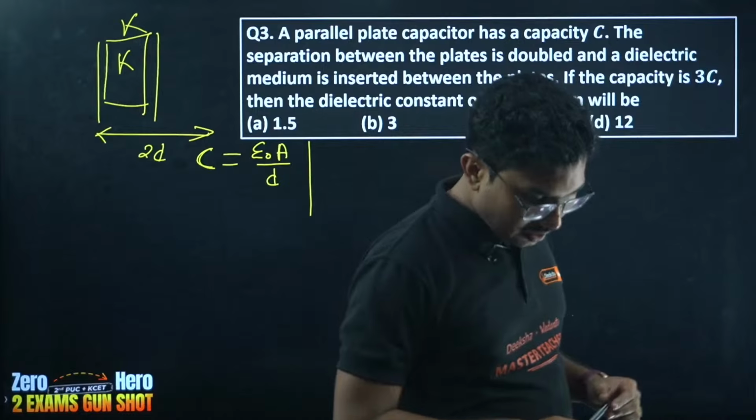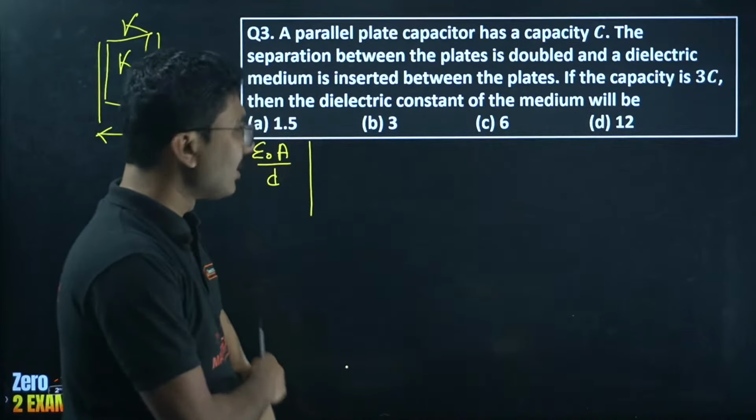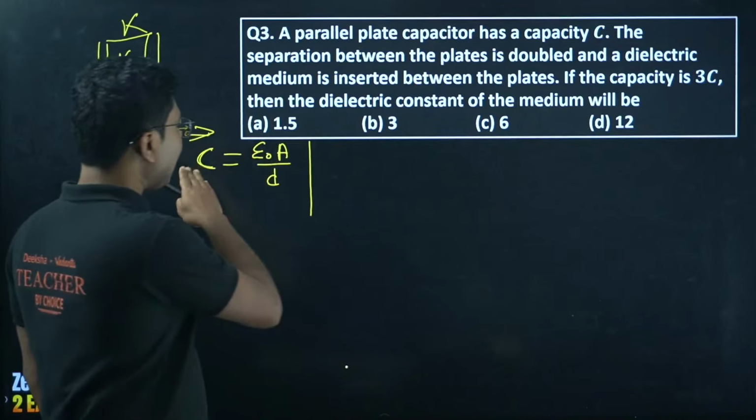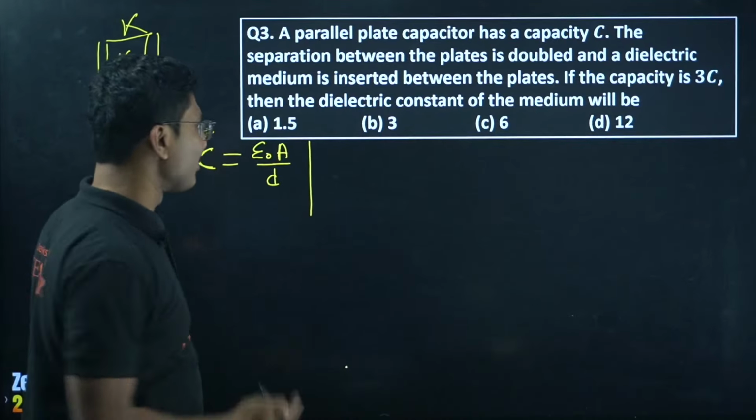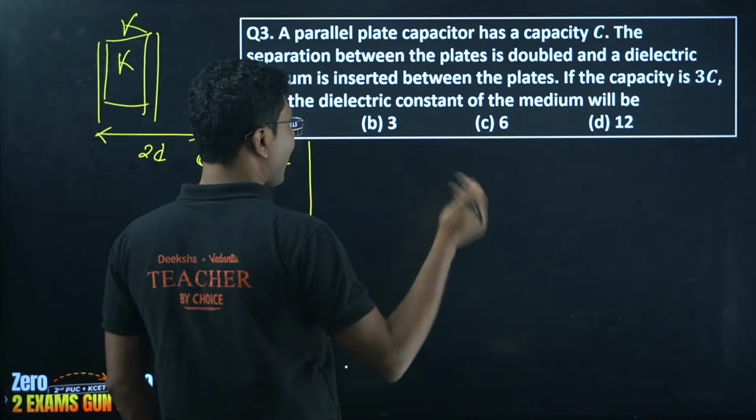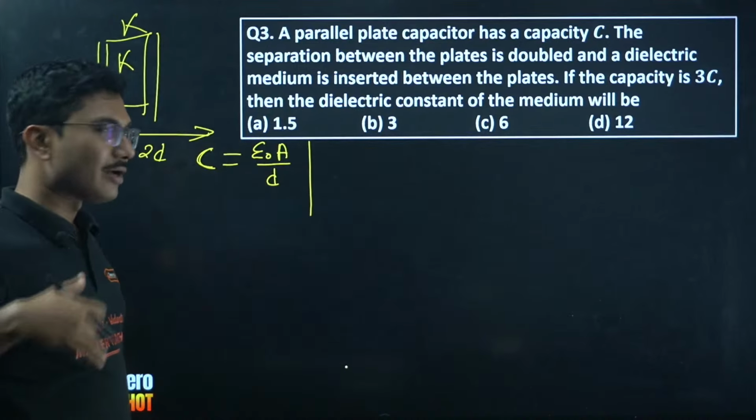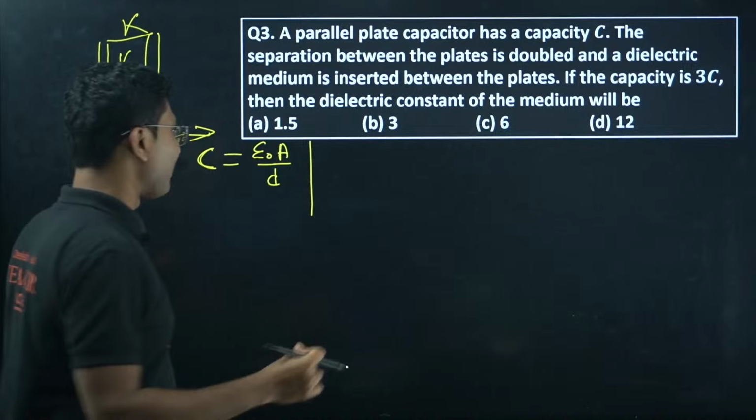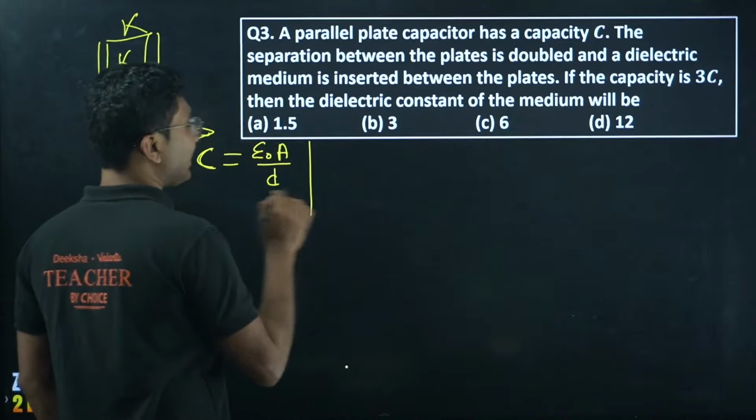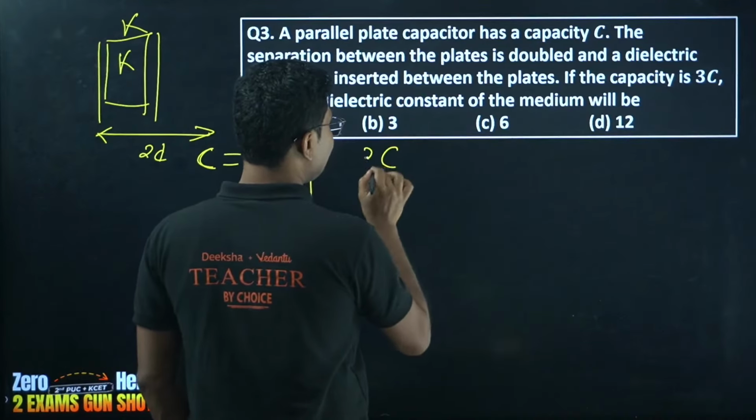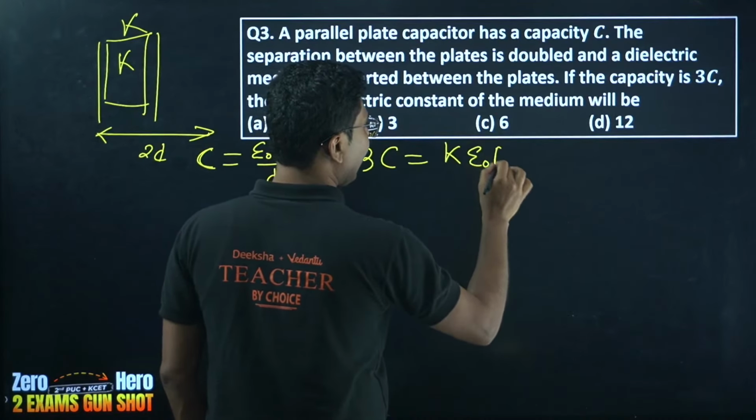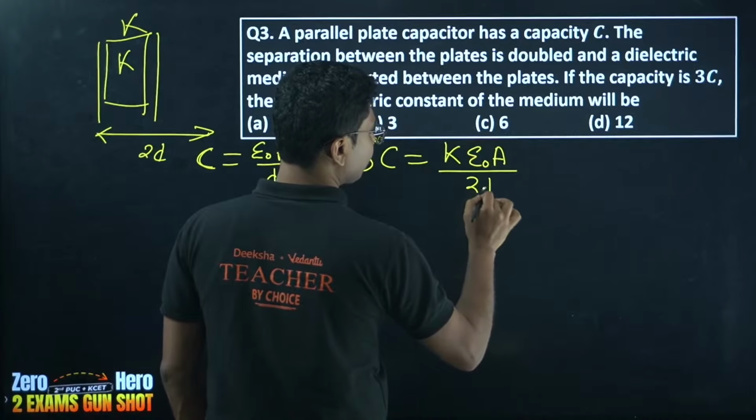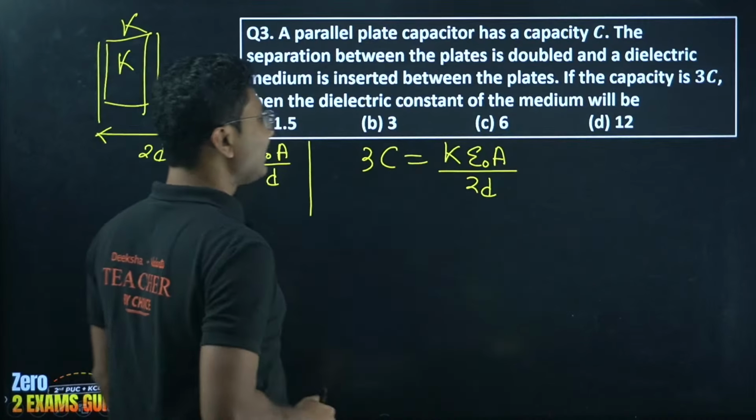Quickly. Okay. Yes, correct. Easy question. So C equals epsilon naught A by d. Question number 2 was difficult, by the way, so that you have to solve on your own. You have to practice a little bit more difficult questions after you have completed the chapter. So C equals epsilon naught A by d and 3C equals K epsilon naught A divided by 2d. Okay, you have to calculate this K.